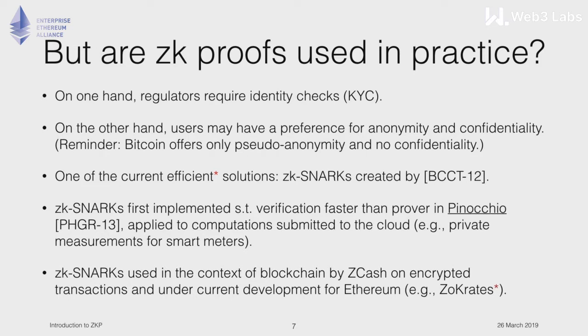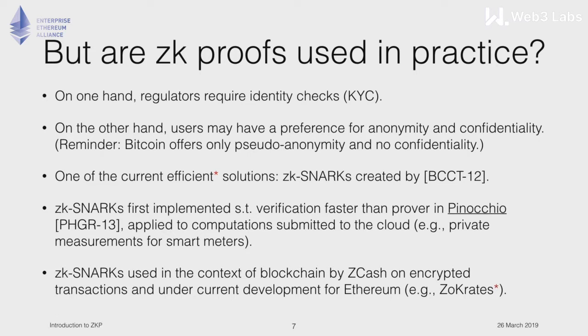So let's see. Okay, we have zero-knowledge proofs. In theory, they existed. Cryptographers have been working on them for 30, 40 years already. But how about practice? One current efficient solution is zk-SNARK. It has been created at least since 2012.